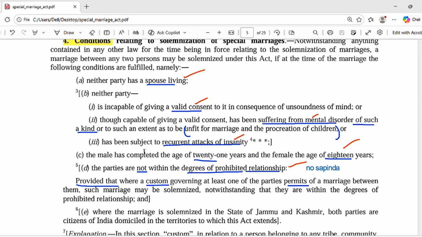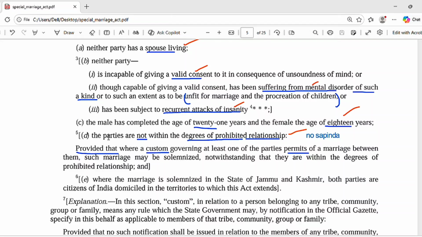The third condition is the age of the parties. The male should have completed the age of 21 years and the female should have completed the age of 18 years. Now the parties should not be in a degree of prohibited relationship. You have to know there is no sapinda condition as per the Hindu Marriage Act. We just have the no degree of prohibited relationship.